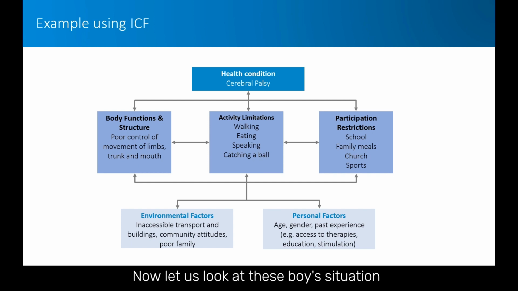Now let us look at this boy's situation in terms of the ICF. In this case, the health condition at the top of the diagram is cerebral palsy. The impairments of body structure and function for this boy is poor control of the movements of his body and mouth. This impacts on everyday tasks such as walking, eating, speaking clearly, and catching a ball.